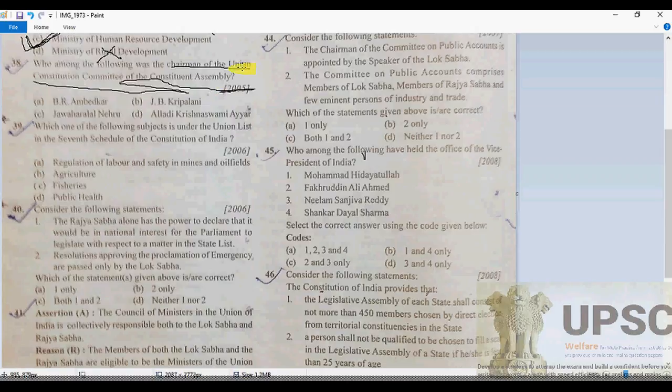So here, asked for the chairman of the Union Constitution Committee, there should be no doubt: it's Pandit Jawaharlal Nehru. B.R. Ambedkar was the Drafting Committee, and J.P. Kripalani the Flag Committee.